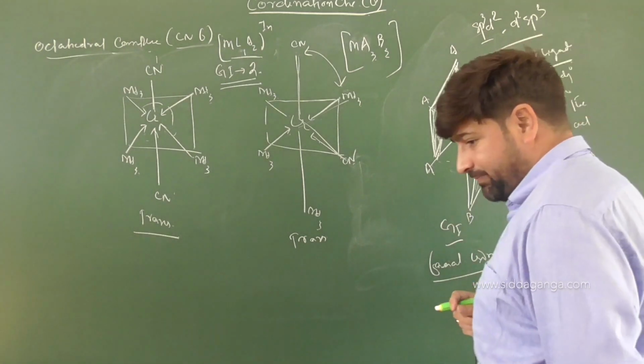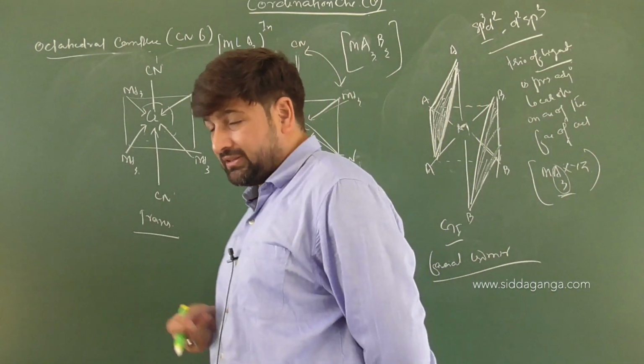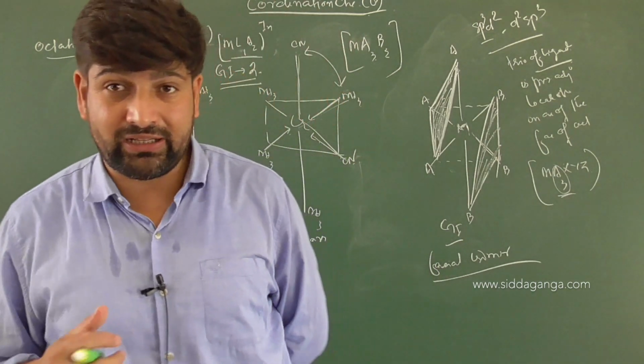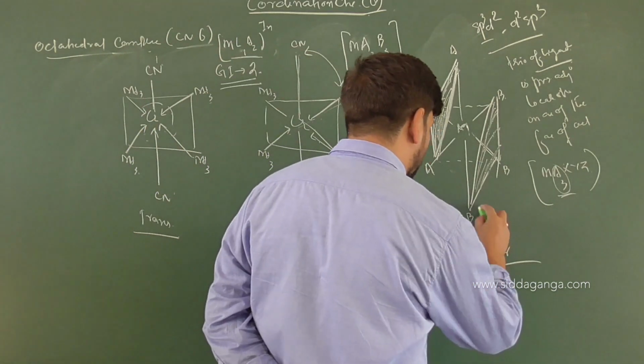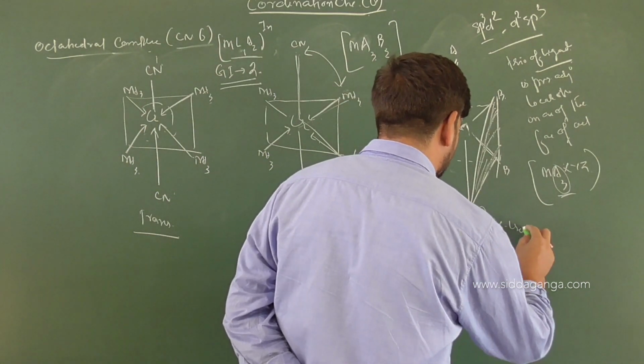This is a geometrical isomer wherein the atoms are making one of the faces of the octahedral structure, right? So this is the facial isomer, or we call that the fac isomer.